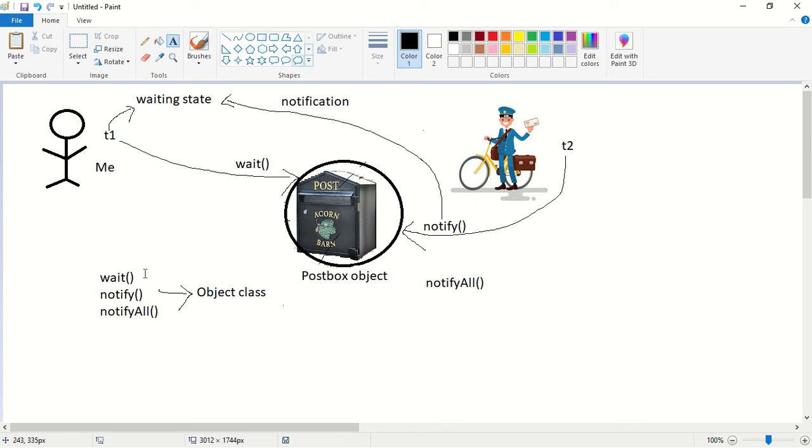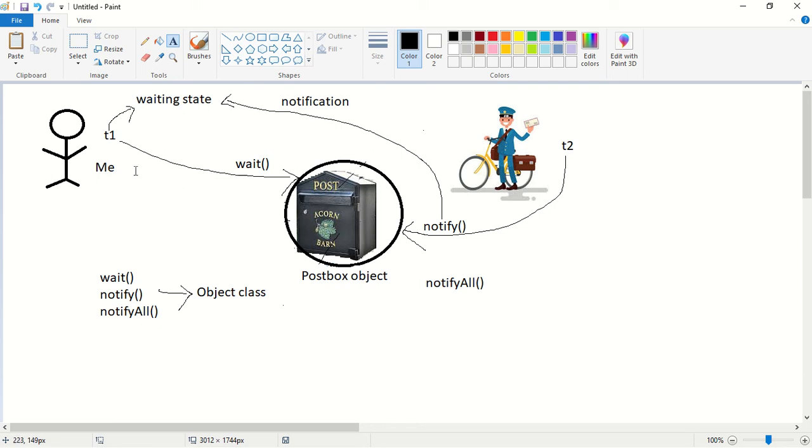So these methods can be called by a thread on any object. These methods can be called by postbox object. These methods can be called by student object. These methods can be called by customer object. So to make these methods visible for all the objects, that is why we are placing these methods inside object class. So wait, notify, notify all methods are defined inside which class? Inside object class. What is the reason? Because the thread can call these methods on any Java object. For that reason, these methods are placed inside object class.